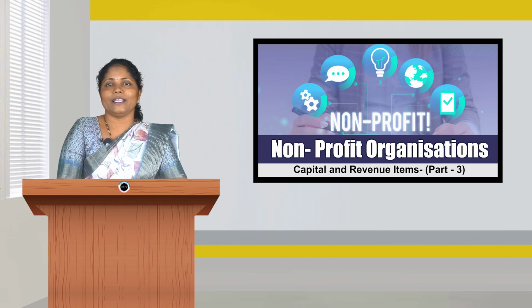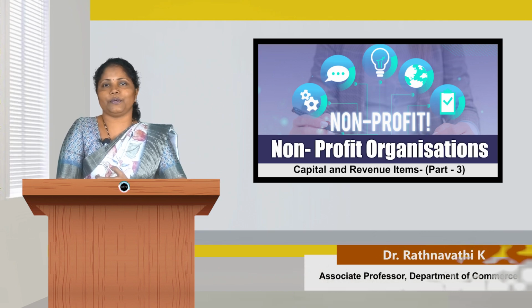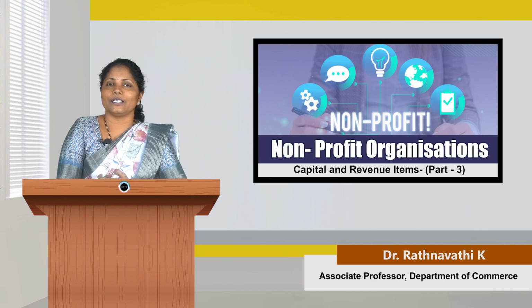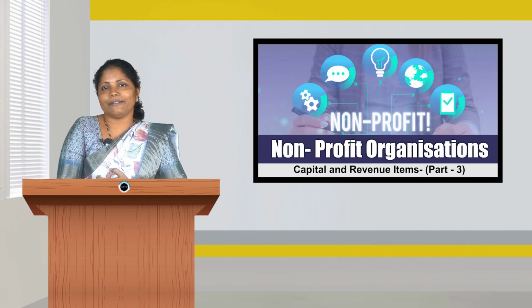So in this way, we can identify which type an expense is, whether it is a revenue expense or capital expense or deferred revenue expenditure. If it is a revenue expenditure, we can debit such expenditures to the income and expenditure account, and if it is a capital expenditure, we can debit such expenditure to the concerned fixed asset account. So, hope you understood what I discussed here. Thank you.